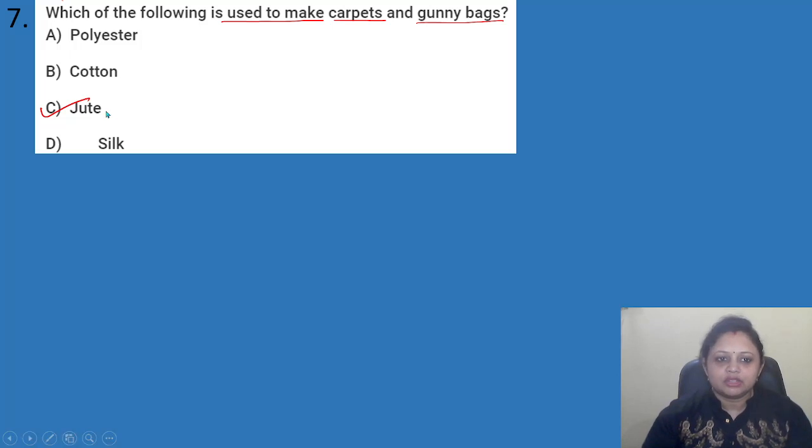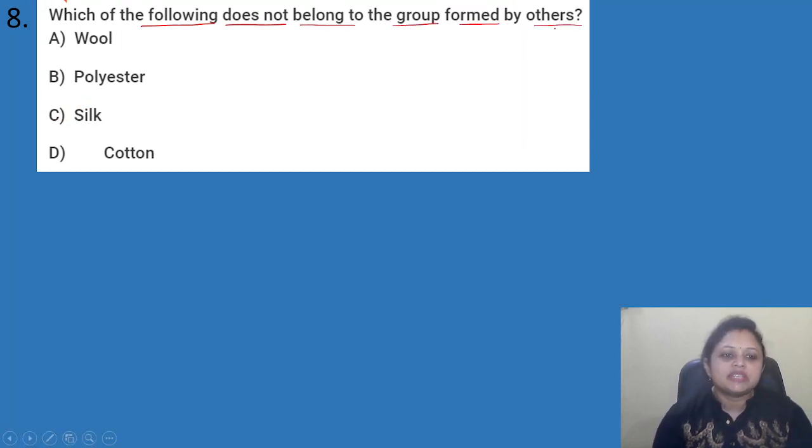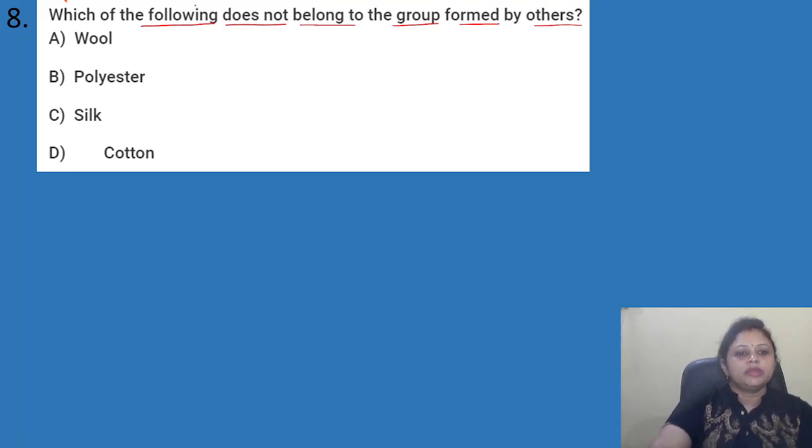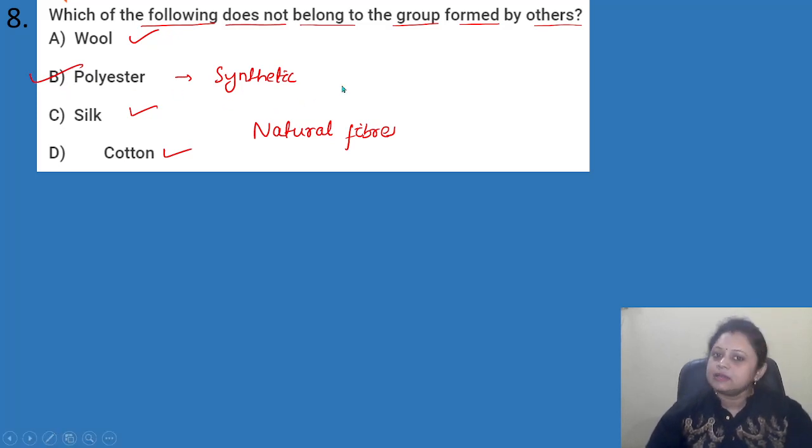Okay, coming to the next question. Which of the following does not belong to the group formed by others? Options are A wool, B polyester, C silk, D cotton. So here, wool, silk, cotton, they all are natural fibers. Okay, and this polyester, this one is synthetic fiber. So here the correct answer is option B, that is the polyester.